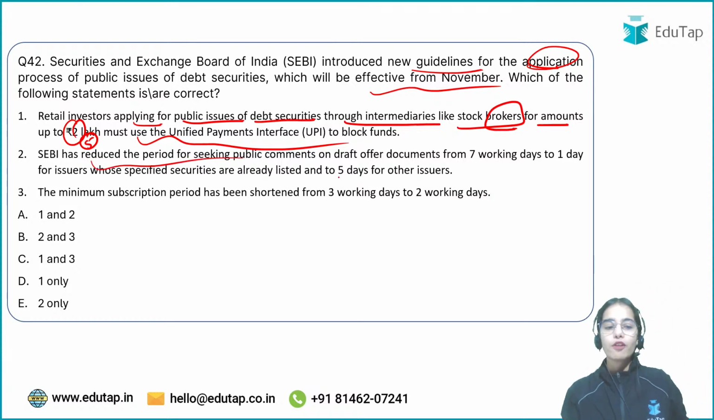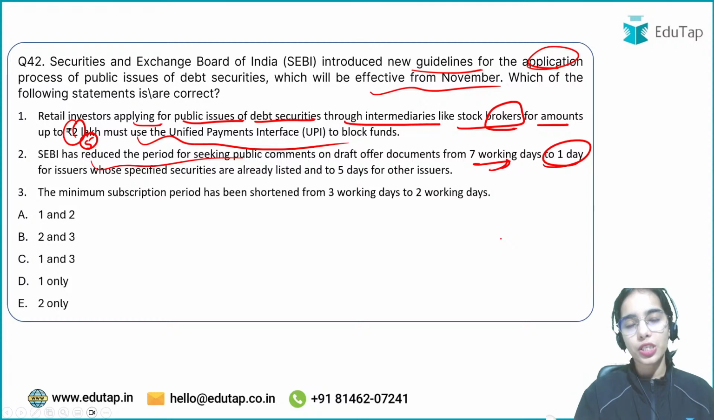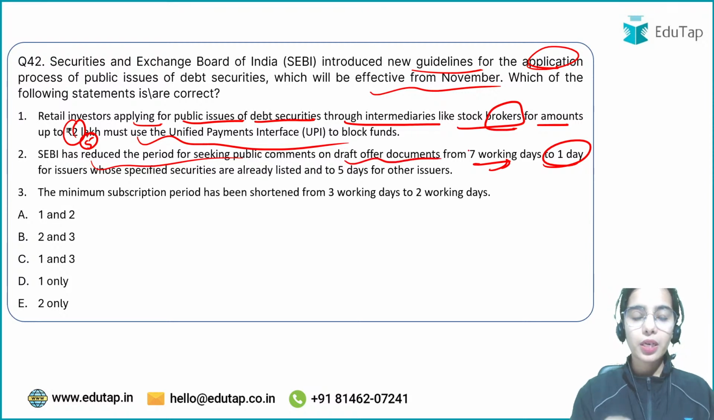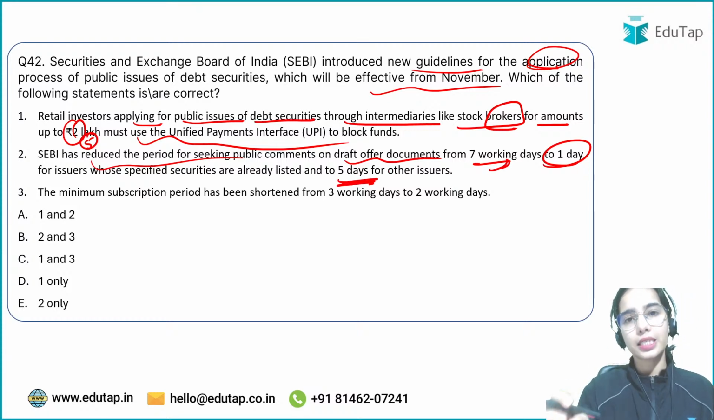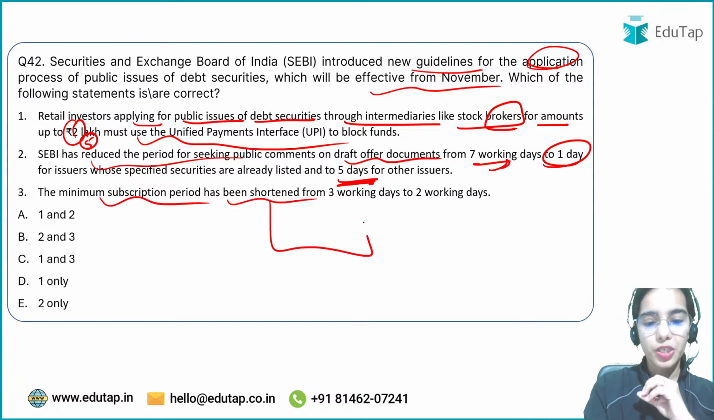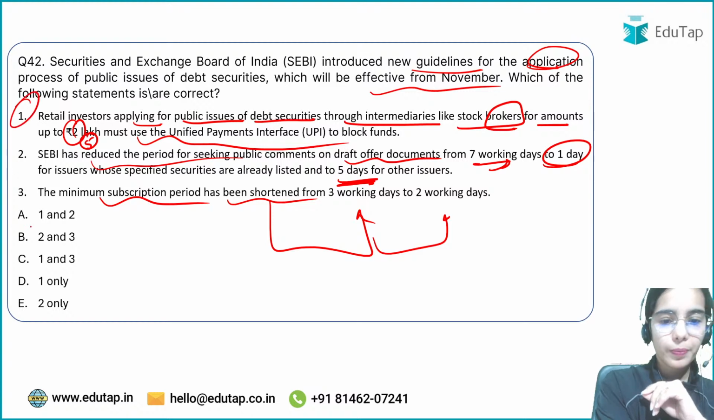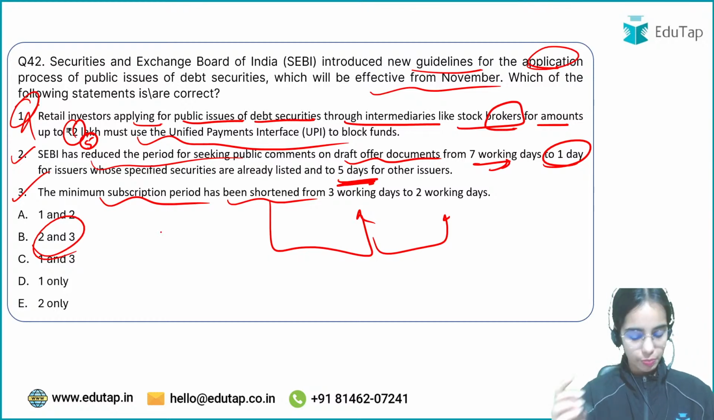SEBI has reduced the period for seeking comments from 7 working days to 1 working day for the companies that have already released their debt securities earlier, and for public comments on the draft offer document, the timeline has been reduced from 7 working days to 5 days for companies releasing debt securities for the first time. Okay, the minimum subscription period has been shortened. The subscription period is now 2 working days. Before it was open for 3 working days. So the first is wrong, the second and third are correct. So here the right answer is B.